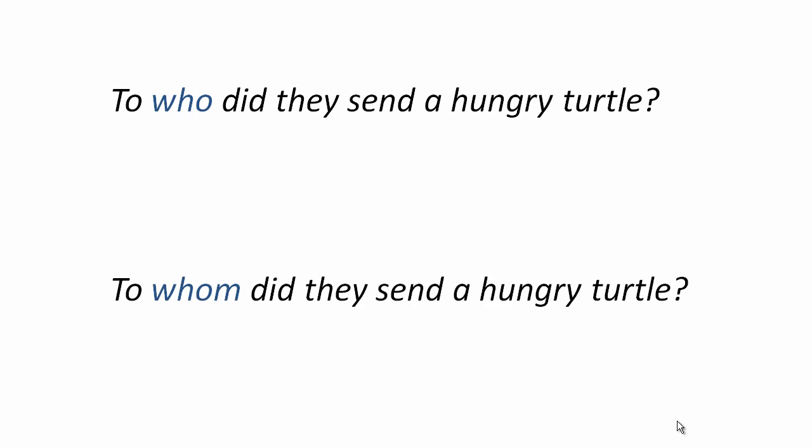Or is it, to whom did they send a hungry turtle? I think it's, to whom did they send a hungry turtle? To whom? Yes, to whom. And why? Because we are talking about an indirect object. Okay, absolutely correct. Whom is referring to the indirect object, the rock star. Yes. Good job.